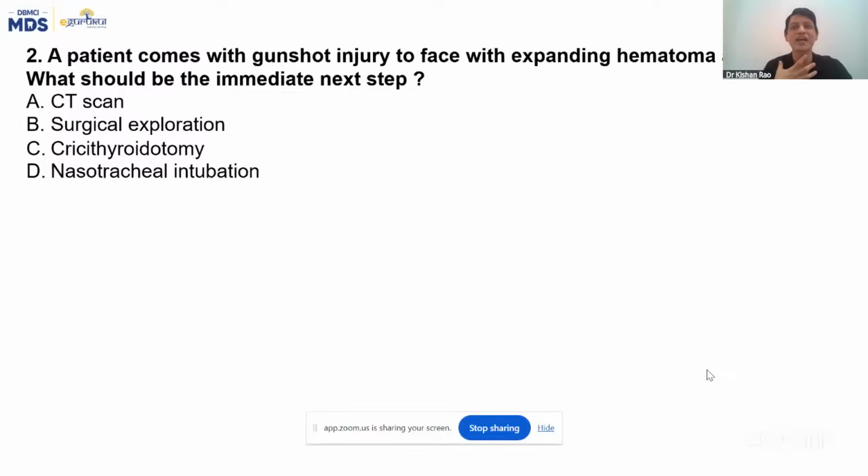The patient is having expanding hematoma and stridor, meaning his airway is getting compromised. What is the immediate next step they are asking? Not the best step, the immediate next step. CT scan? You can't do a CT scan on a dead body, right? Because CT scan takes time, and by that time the patient may not be alive. Immediate surgical exploration? You don't know from where it's bleeding, and that may take time. Then cricothyroidotomy and nasotracheal intubation they have asked.